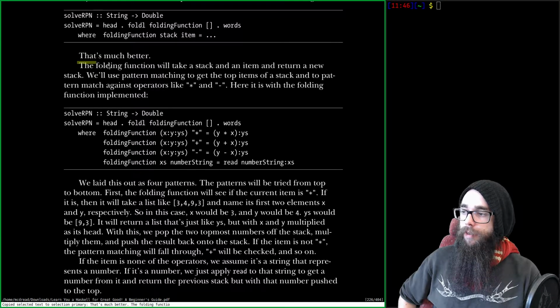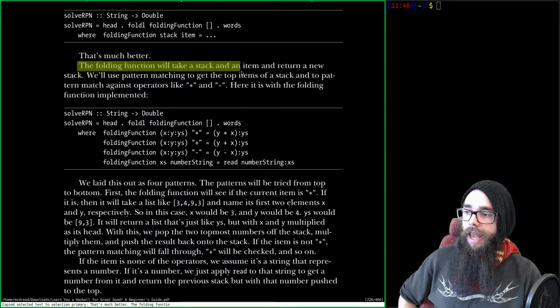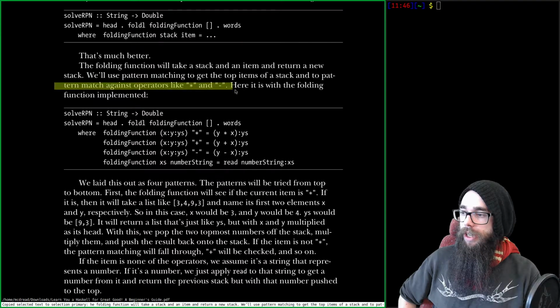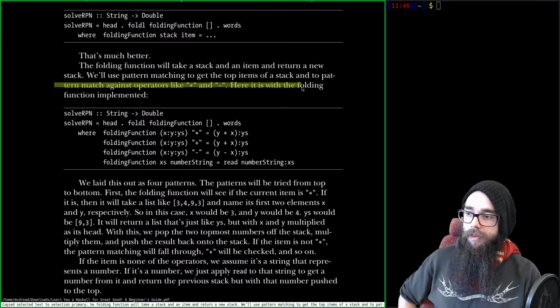That's much better. The folding function will take a stack and an item and return a new stack. We'll use pattern matching. Right, we don't need a guard, we need pattern matching, to get the top items of a stack and to pattern match against operators like multiplier and minus.